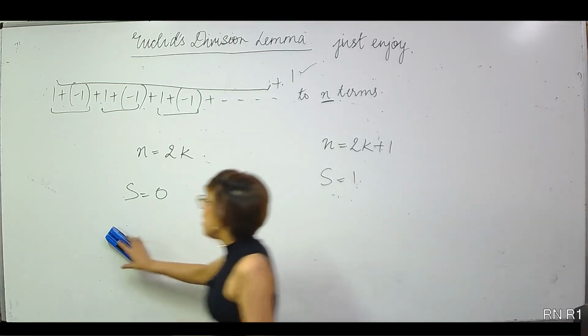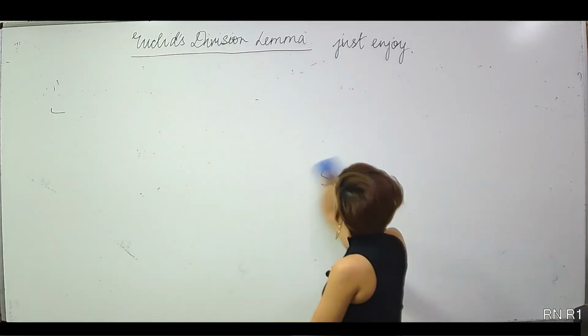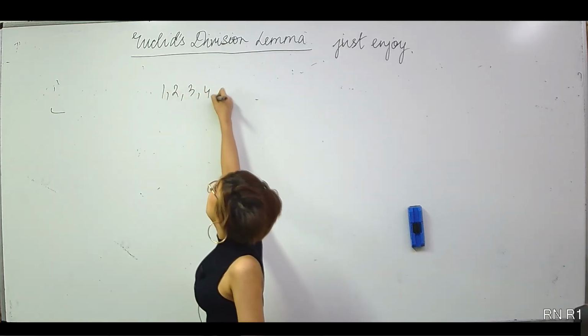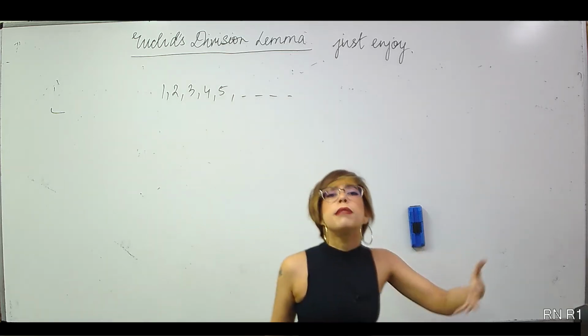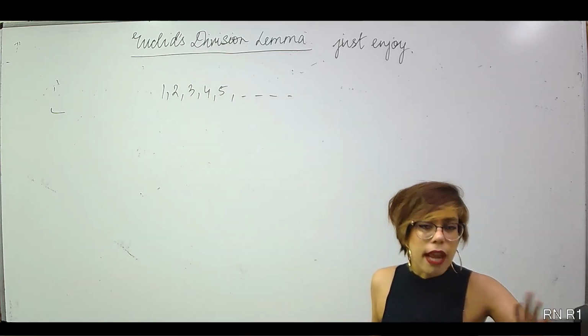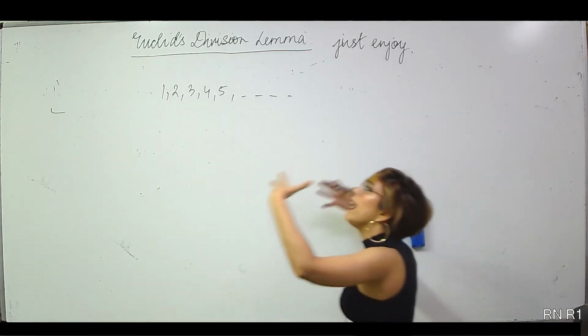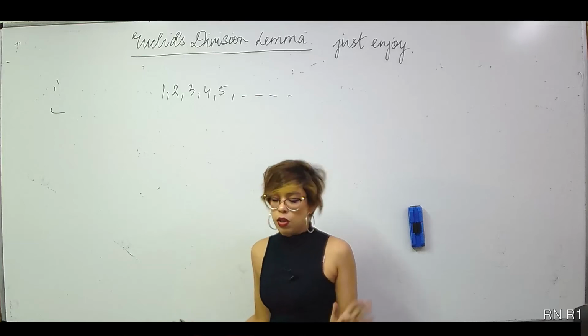Okay. Let's discuss one more thing. Now, suppose I have this collection of natural numbers 1, 2, 3, 4, 5 and so on. I want to prove something for the set of natural numbers. But as a collective bunch, I'm unable to do so. Somehow it will not work for all natural numbers.